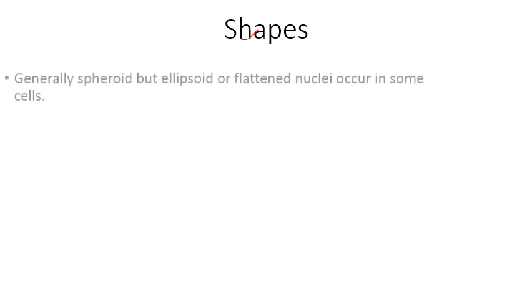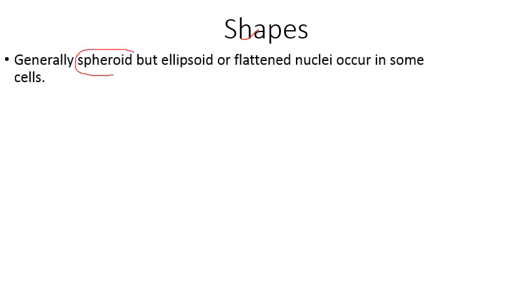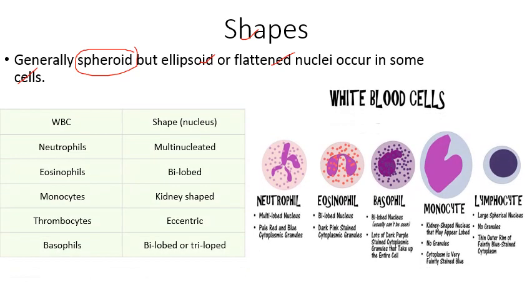Next comes shape of nucleus. Mostly in cells, its shape is spherical or ellipsoid, but its shape varies in some cells. So generally spheroid, but ellipsoid or flattened nuclei occur in some cells. We have some exceptions, like we have different types of blood cells, WBCs, that is white blood cells. In case of neutrophils, its shape is multi-lobed. This is multi-lobed, not multinucleated.